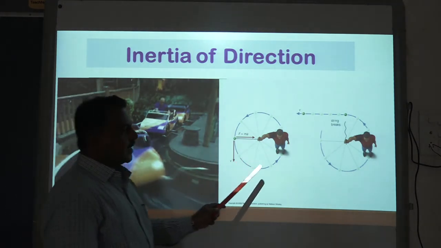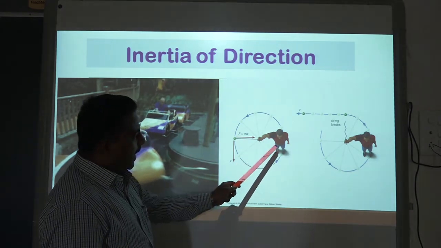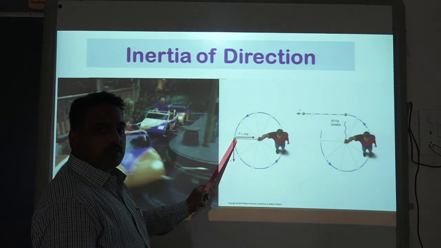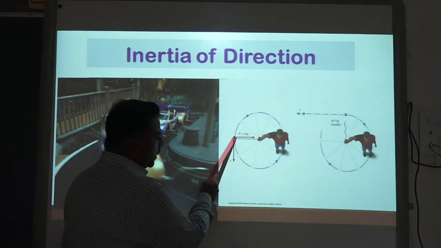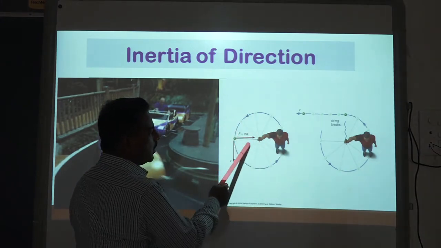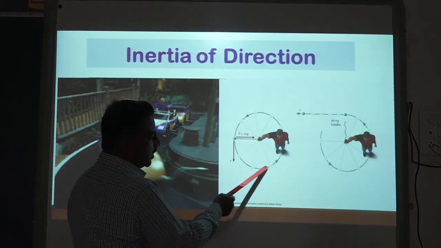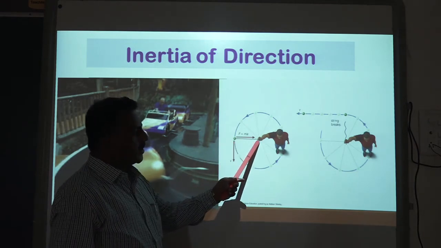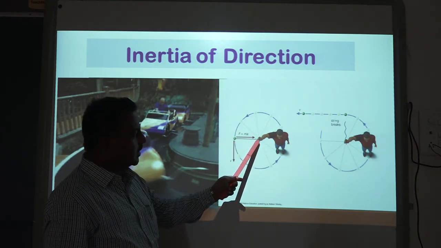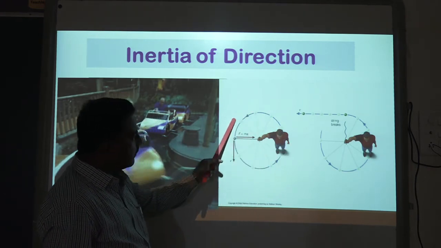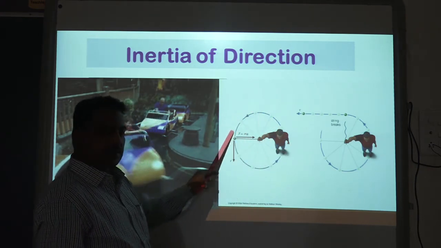Let us consider the second example. Suppose a man is holding one string and one object is tied to this particular string. He is rotating this string and this object in a circular way. So unless and until the object is held by this person in his hand with this string, the object will perform its motion along the circumference of the circle, in this circular path.